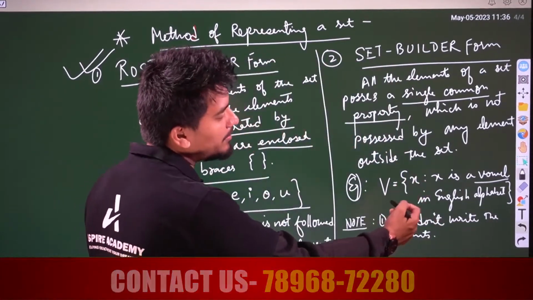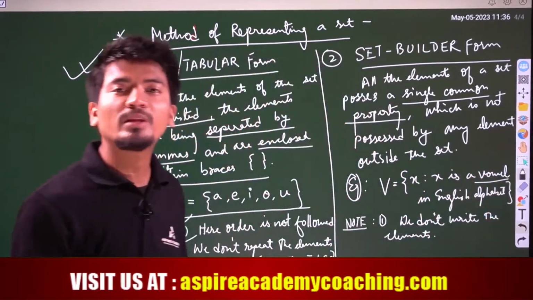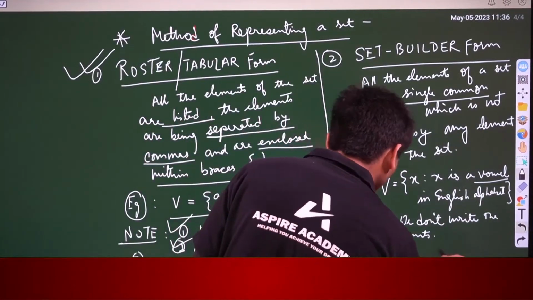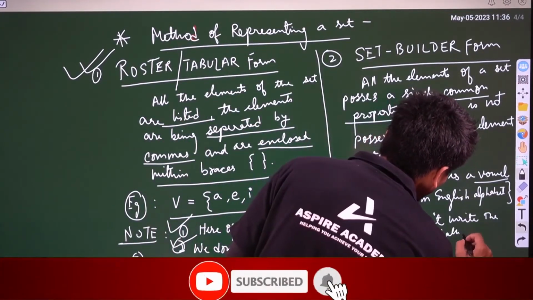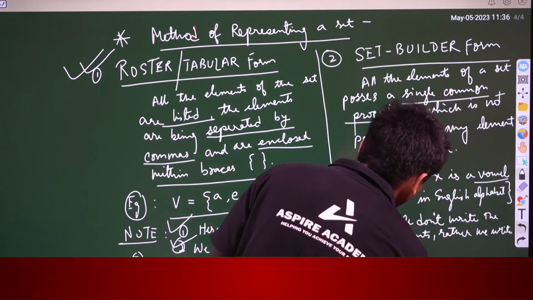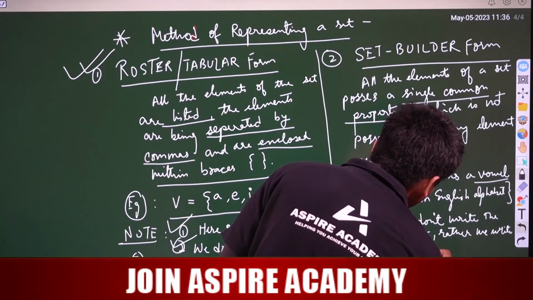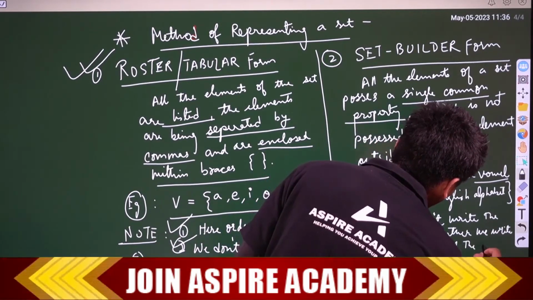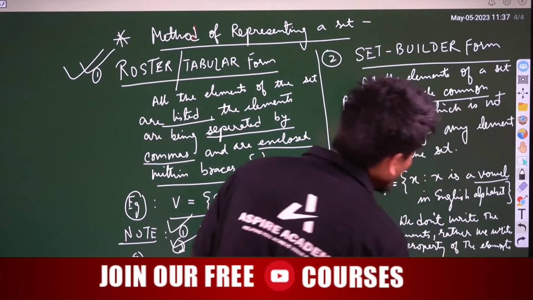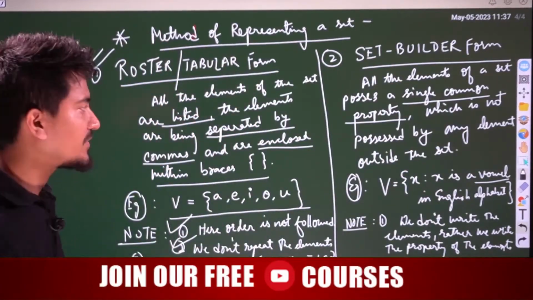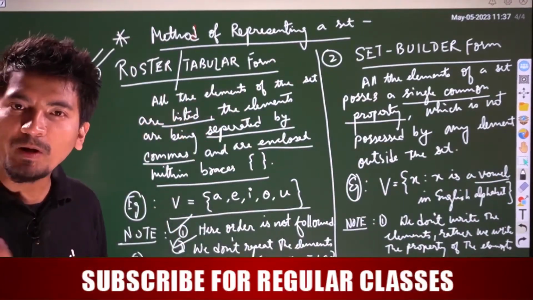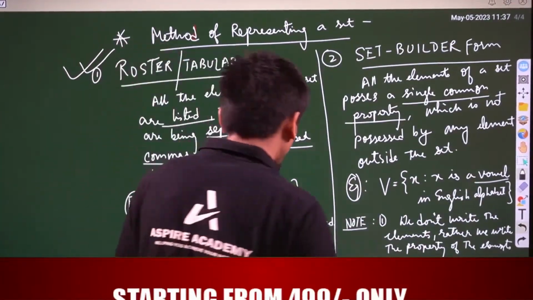Rather, what we are doing? We are writing the property of the elements, right? Rather, we write the property of the elements. What we write? We write the property of the elements. This is the property, that x is a vowel in the English alphabet. This vowel is the single common property, right?